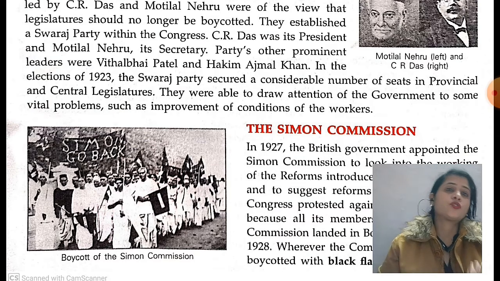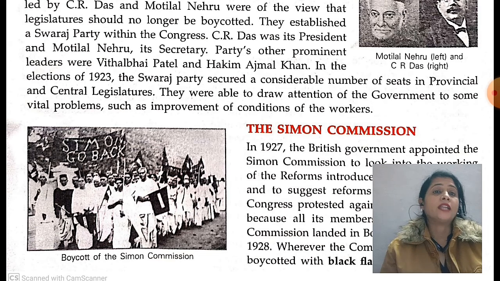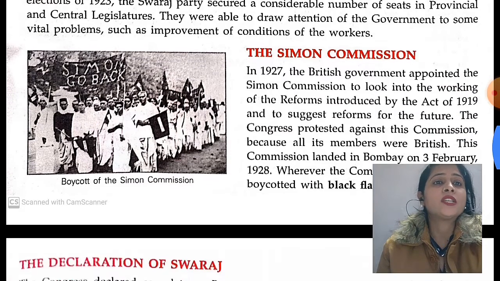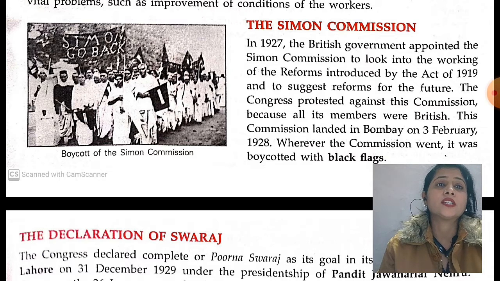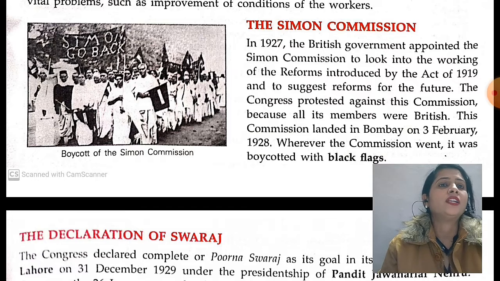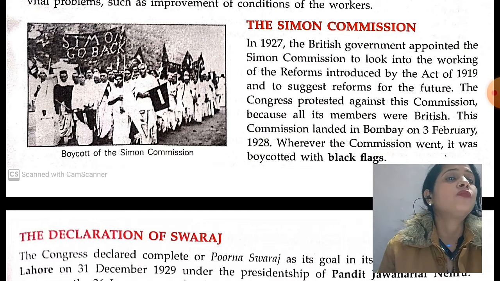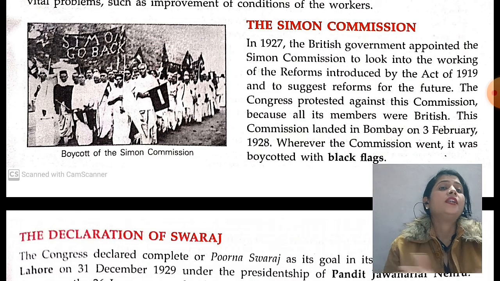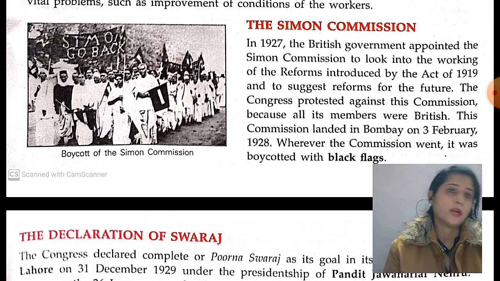Now, after the Swaraj Party, one more event happened, that is the Simon Commission. In 1927, the British government appointed the Simon Commission to look into the working of the reforms introduced by the Act of 1919 and to suggest reforms for the betterment of the future of Indians.